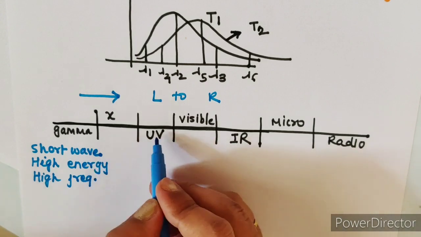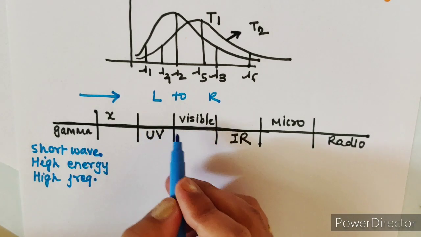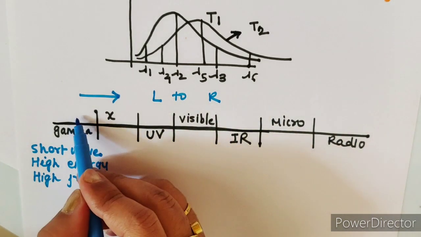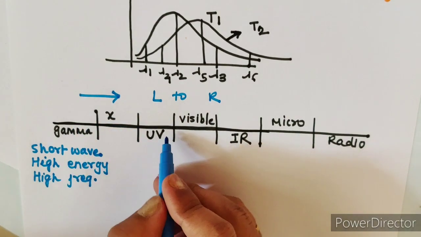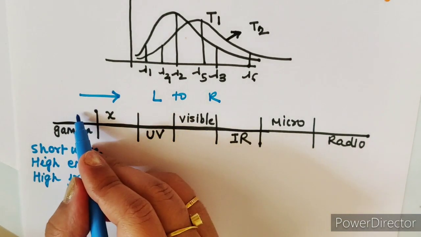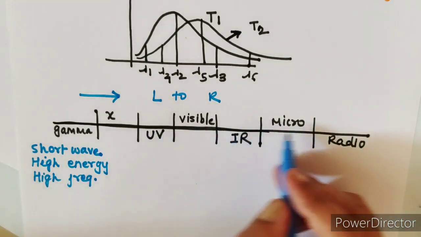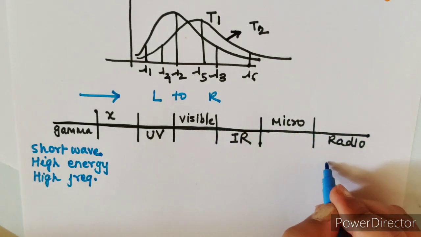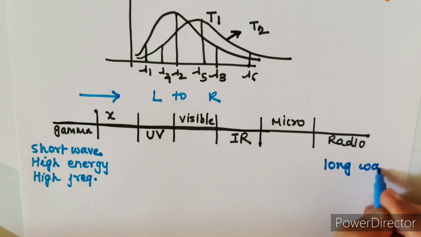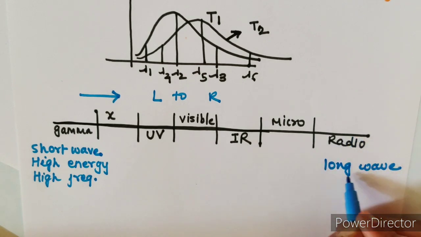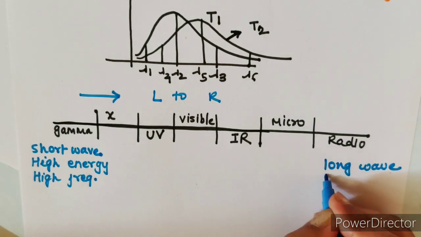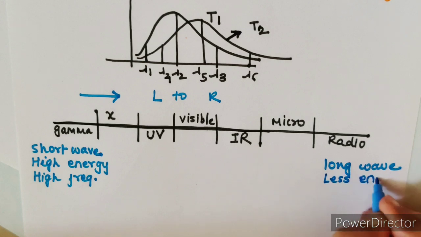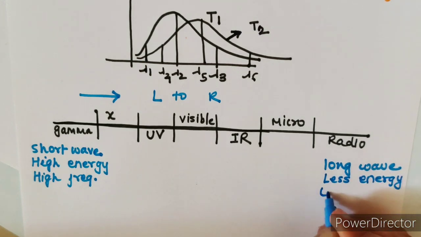What does it mean? It means the ultraviolet rays have a little longer wavelength compared to gamma waves. Also, they have a little less energy compared to gamma waves. As you keep moving towards the radio waves, you will find long waves. So you can say the radio waves are the longest wavelength waves in the electromagnetic spectrum. Because they have long wavelengths, that means they have less energy. Energy is less, so frequency is also less.